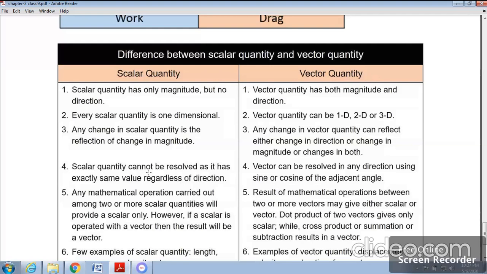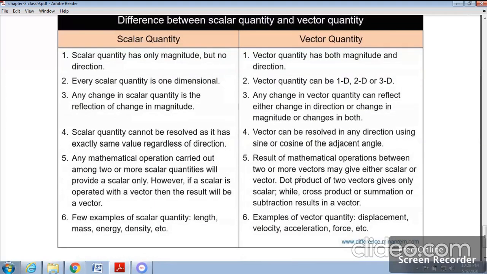Point number 4, scalar quantity cannot be resolved as it has exactly the same value regardless of the direction. Vector quantity can be resolved in any direction using the sine or cosine of the adjacent angle. Now the next one, any mathematical operation carried out among two or more scalar quantities will provide a scalar only, but any mathematical operation between two or more vectors may give either scalar or vector quantity.